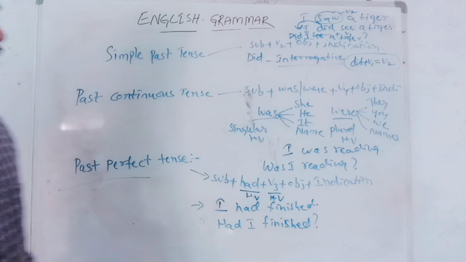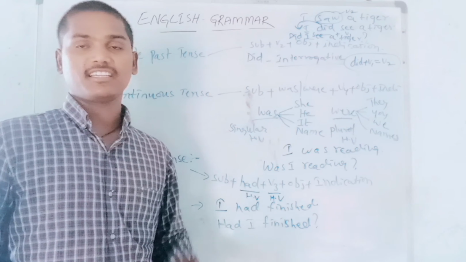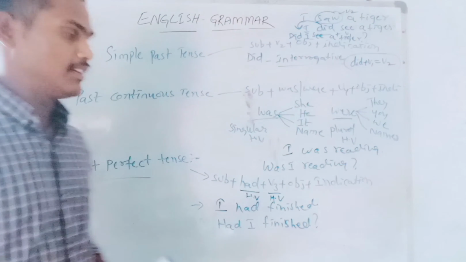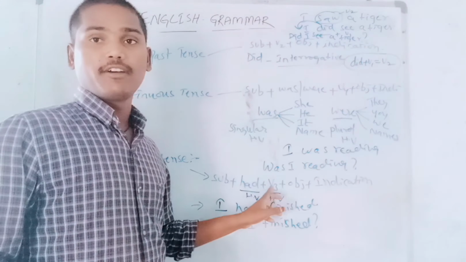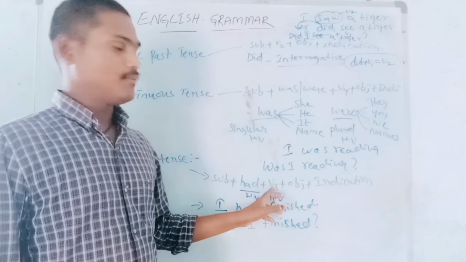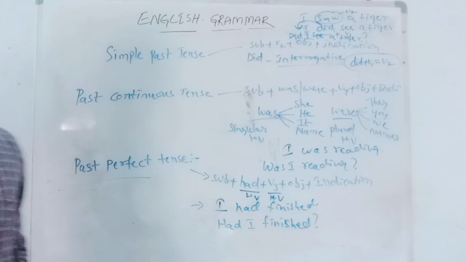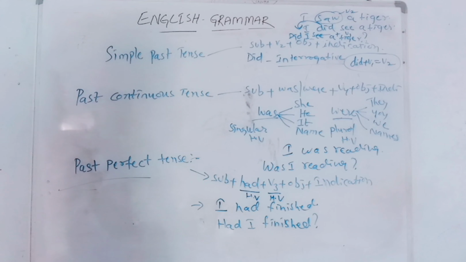Okay? Already I said, in this tense we express the action which had been completed earlier than another action in the past. That is very important to remember. In perfect tense we get only the V3 verb form, and V3 verb form means past participle. Okay? I hope you can definitely get an idea about all those three tenses, and let me explain the fourth kind.